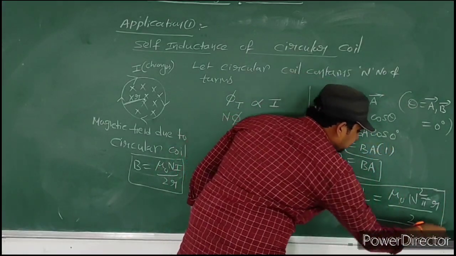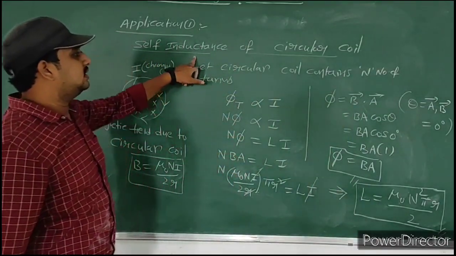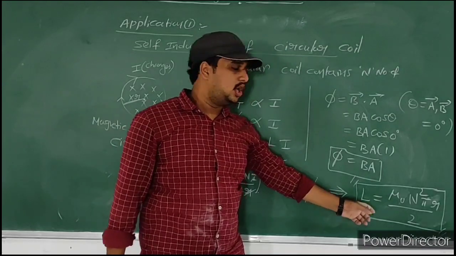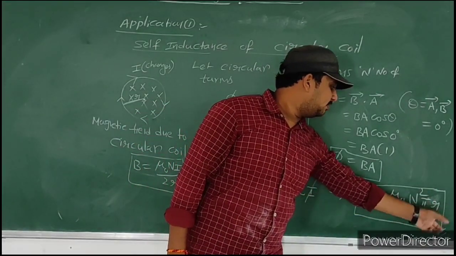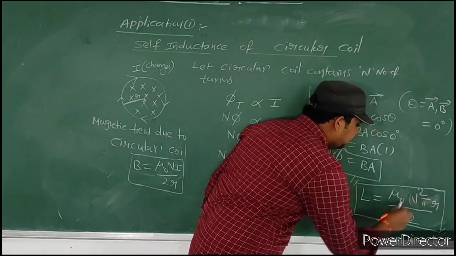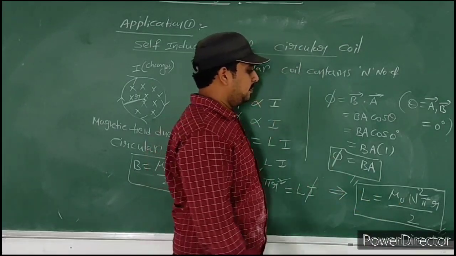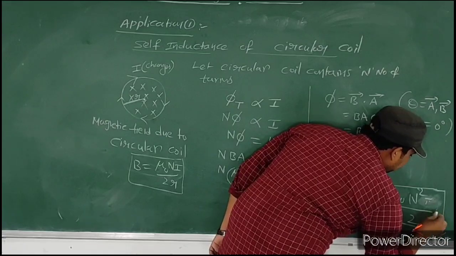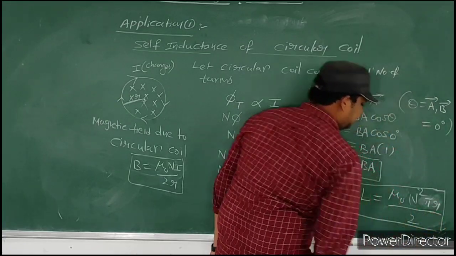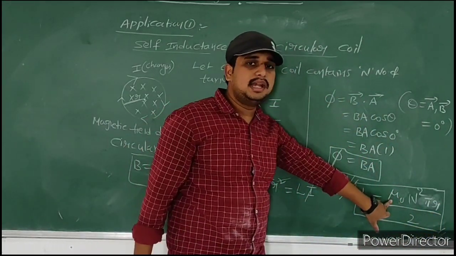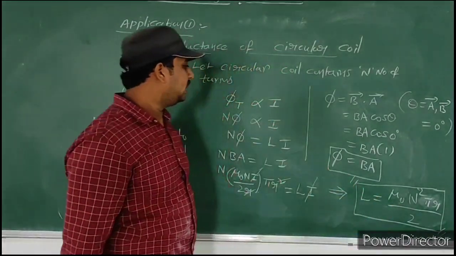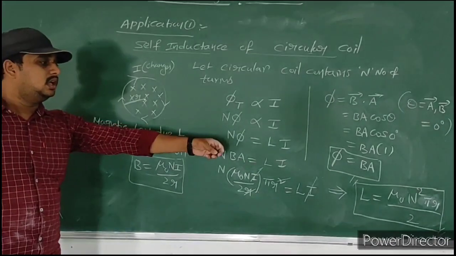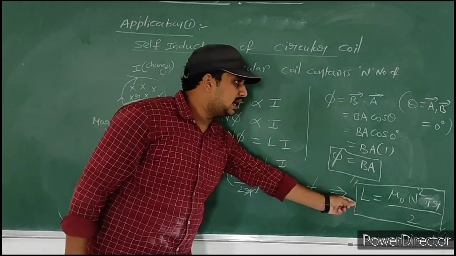This is a very, very important formula. What is the self-inductance of a circular coil? Self-inductance of a circular coil is mu naught into N square into pi R by 2. Here N means number of turns. R means radius of the circular coil. Mu naught means permeability of free space. I will discuss this. So these are all parameters. Before that, please note down.